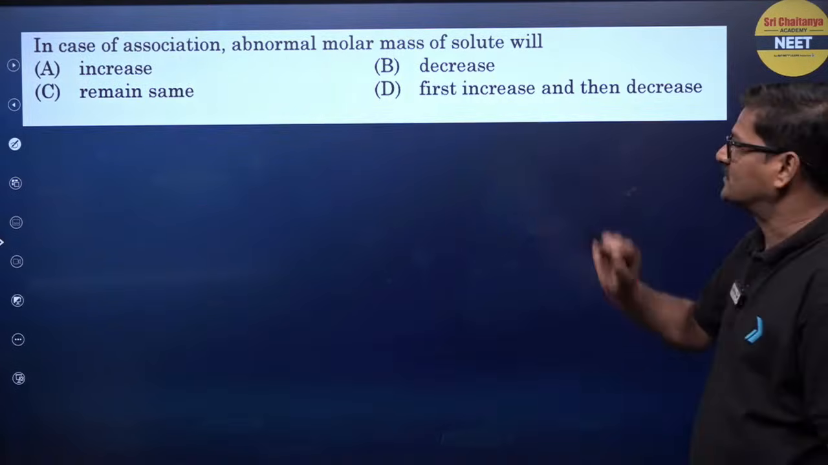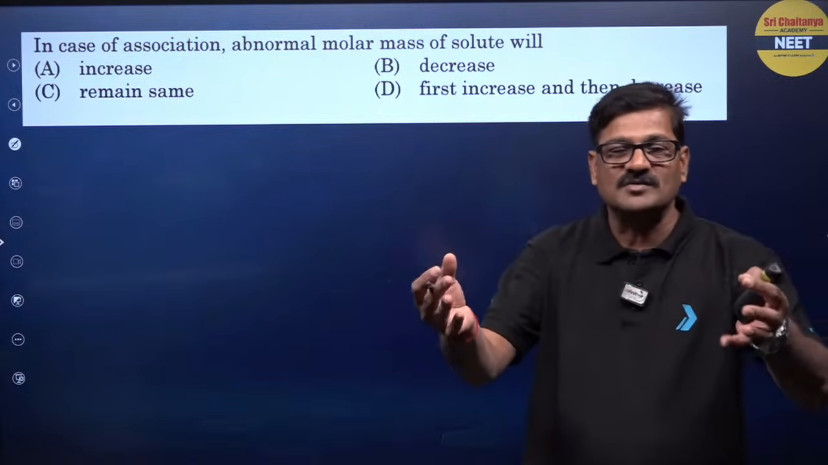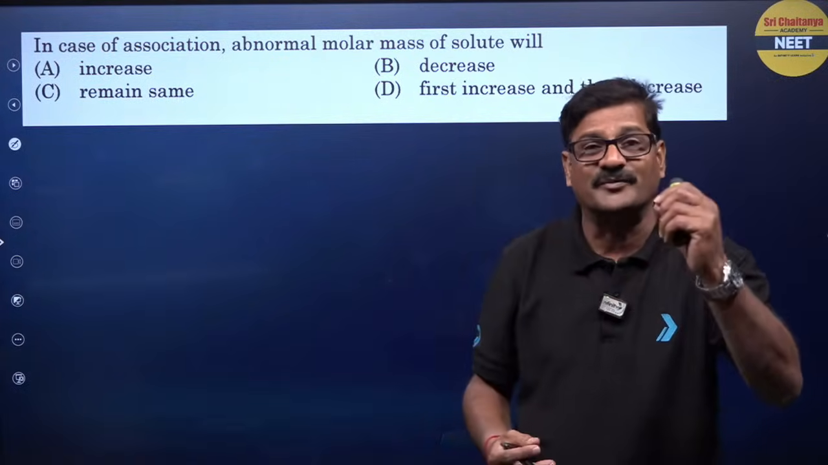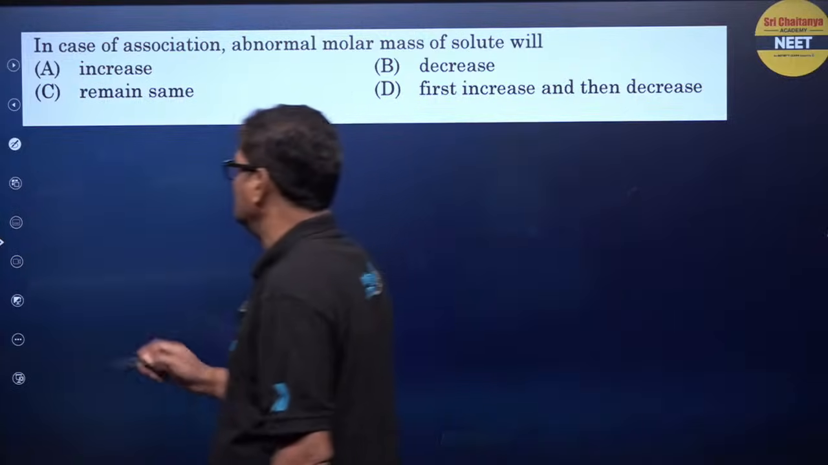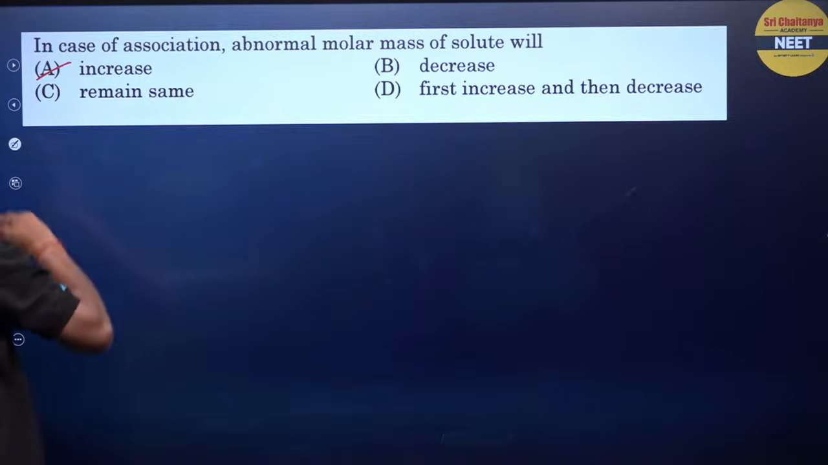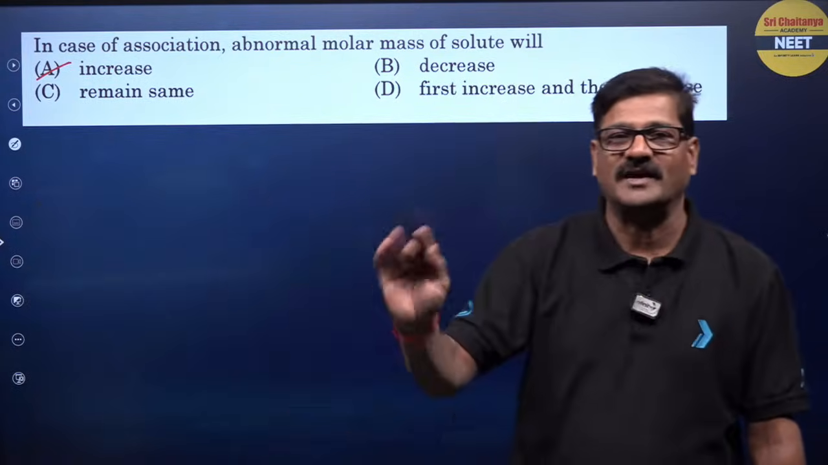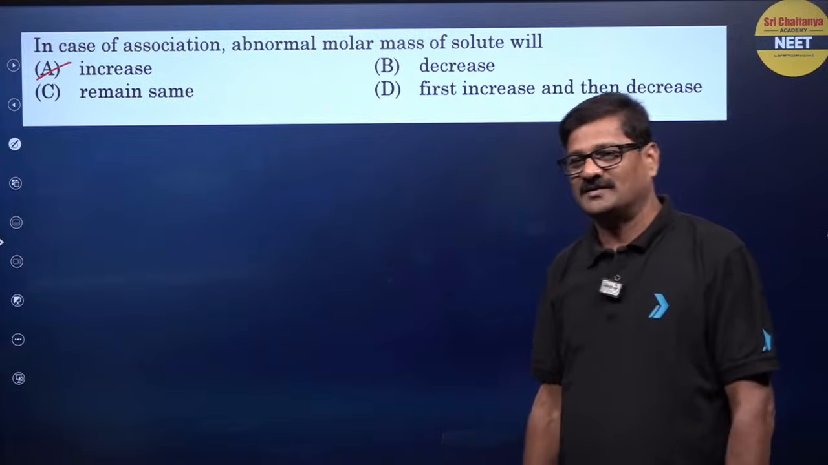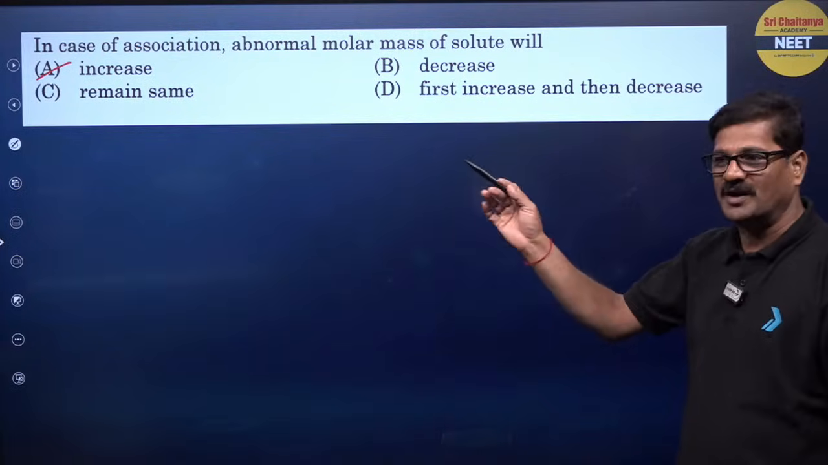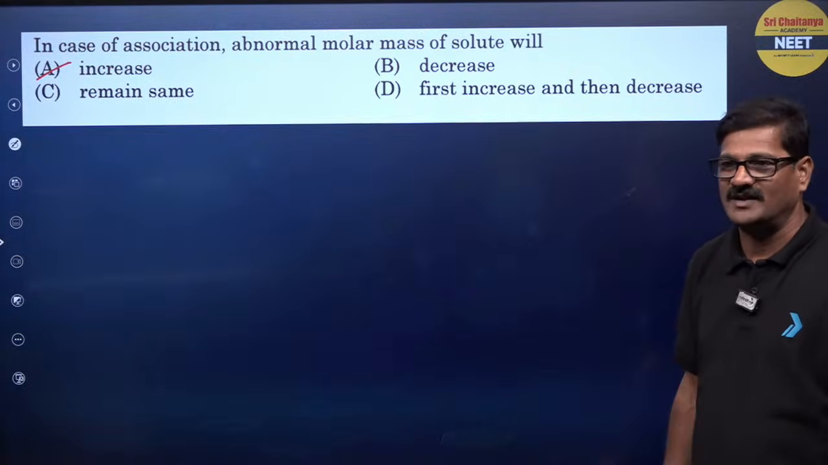And in case of association, abnormal molecular mass of the solute, when the molecules are getting associated, the observed molecular mass is going to be increased. It's a multiple choice question. You need not write anything here. Simply take the mark, write option A. Write the question number and option A, that's all. You don't have to write a description about this, right?